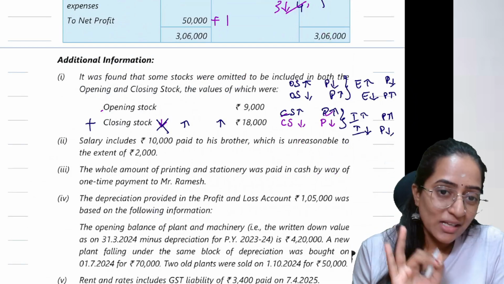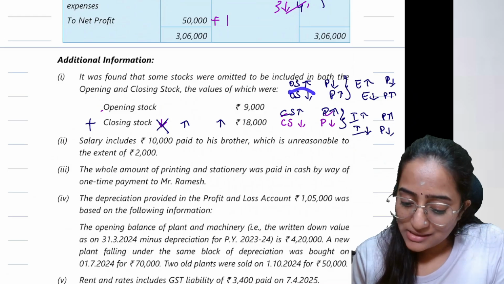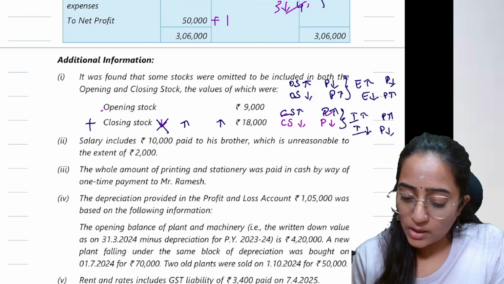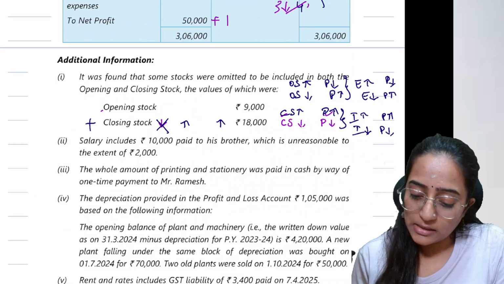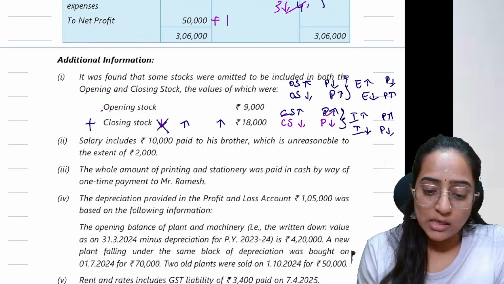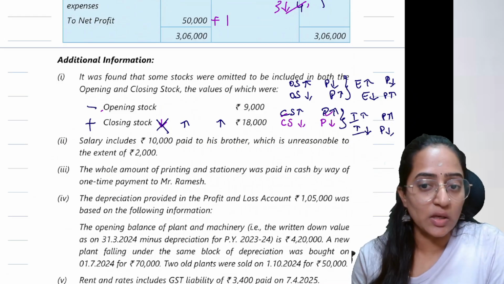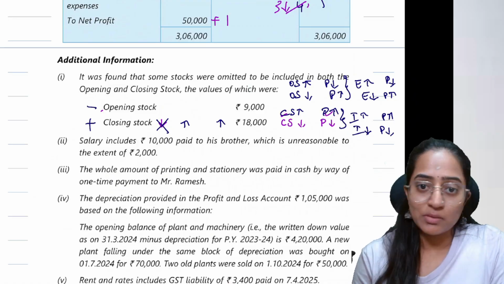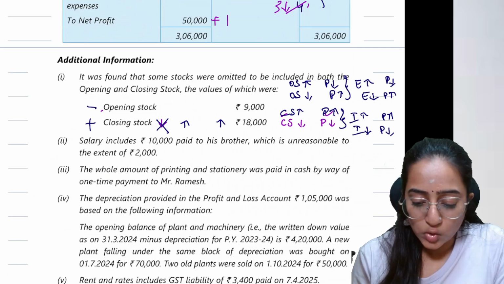Okay. So now what has happened with the closing stock? They have decreased the closing stock, which has affected my profit. Now I have to give the correct effect, that is, increase my closing stock. If I increase my opening stock, what would happen to my profit? Profit would decrease. So what is the effect that I give to my opening stock? It is minus 9,000 in my PGBP computation. Understanding, everyone?